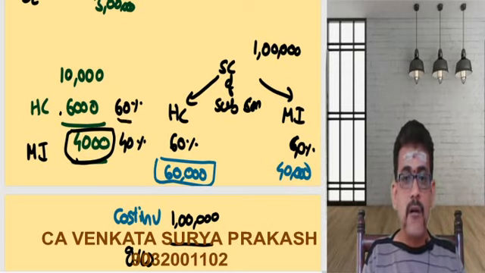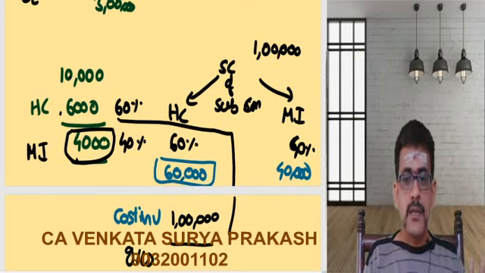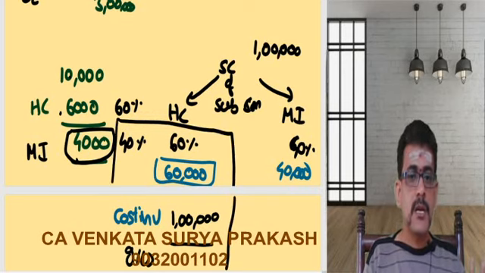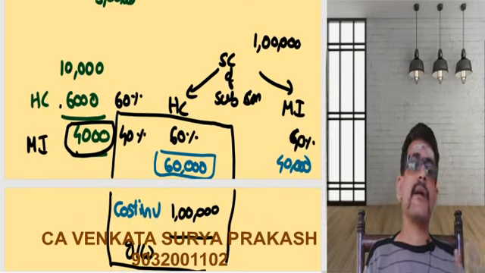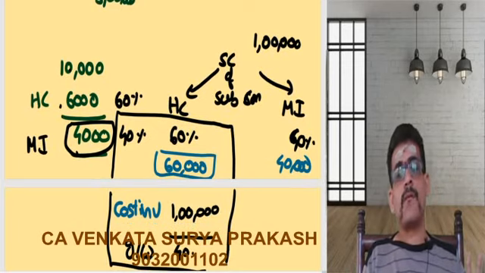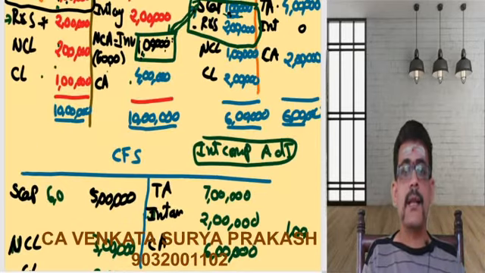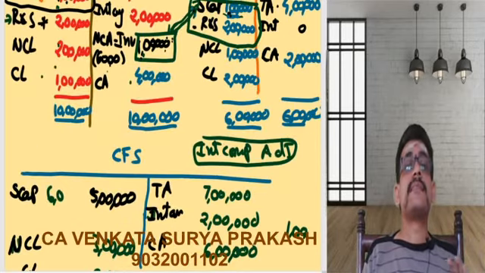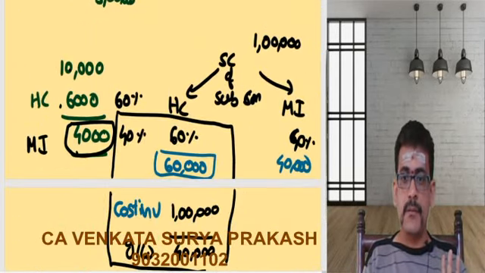This part of the calculation I will again explain, no worries for this. This part of the calculation is what is called our cost of control. All these things I will again explain. So here you are trying to calculate our goodwill. So what is the goodwill here? 40,000 is nothing but the goodwill. This goodwill I need to consider as my intangible asset. We'll come to that at a later stage.